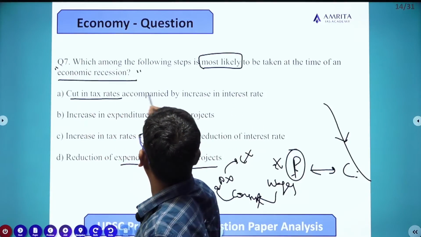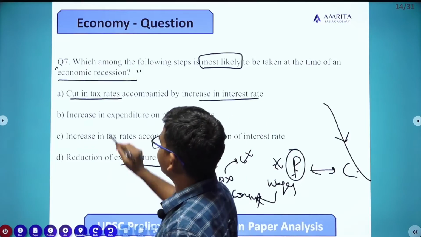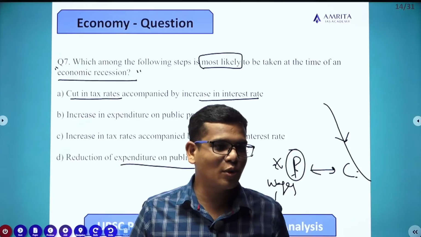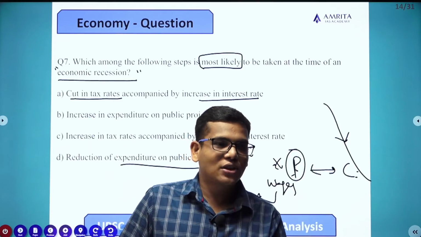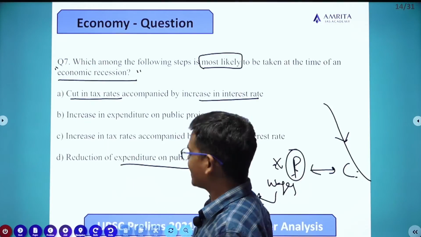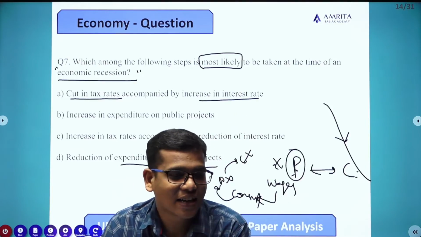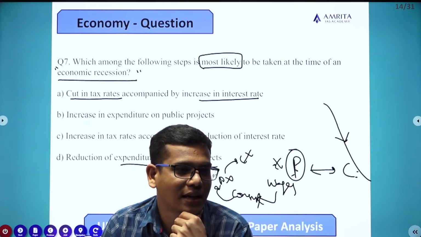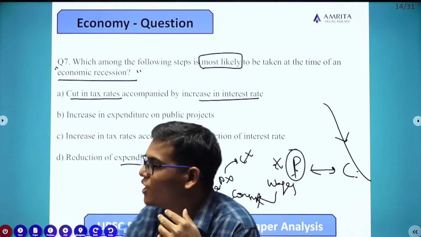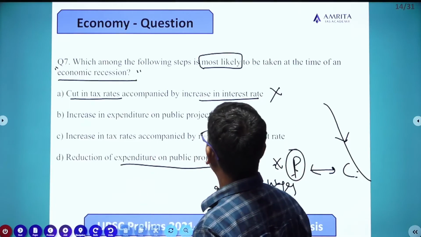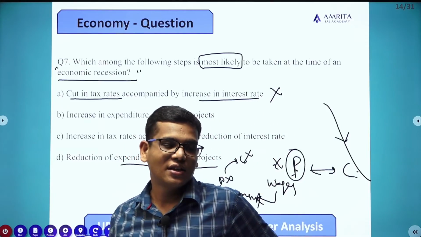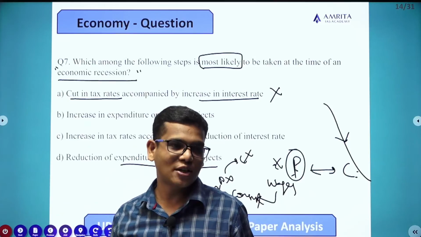Cut in tax rates accompanied with increase in interest rate. A cut in tax rate is a good idea, because in an economic recession people don't have money, and if you tax more, it is a problem for them. But it is accompanied by an increase in interest rate. If interest rates are increased, then investors and people don't get enough money to spend in the economy. So increasing interest rate is not appropriate in a recession. There must be a loose policy.